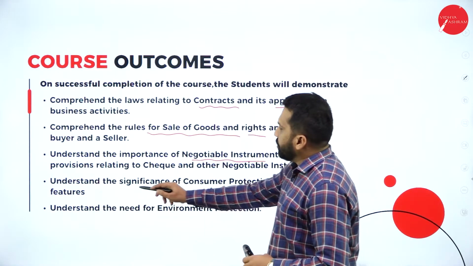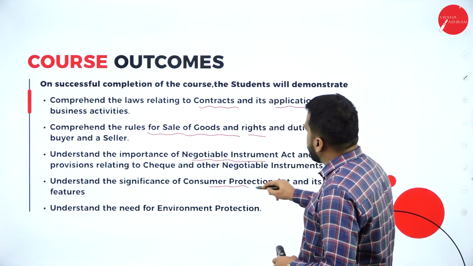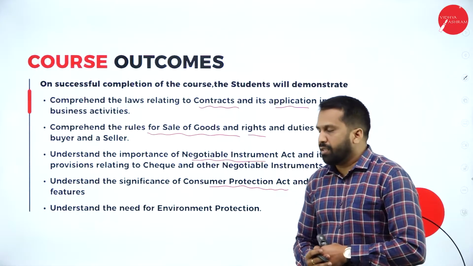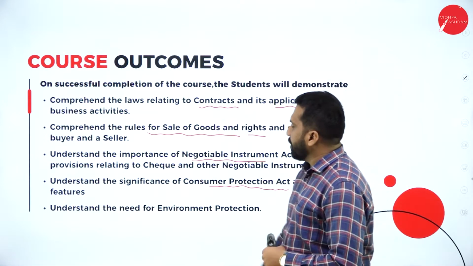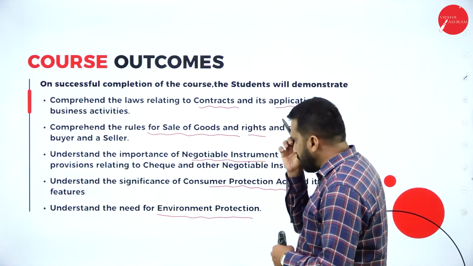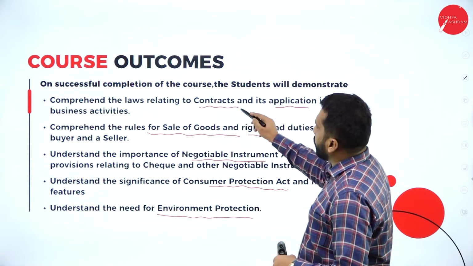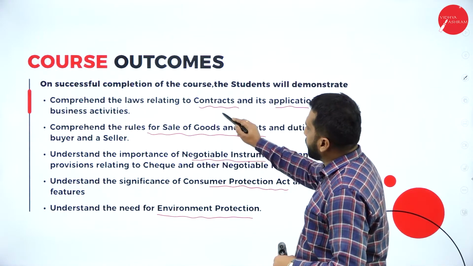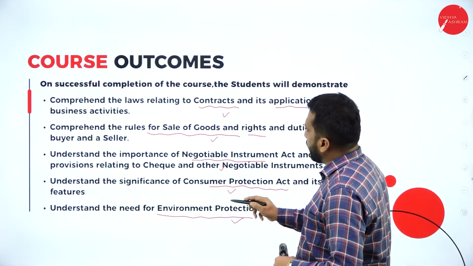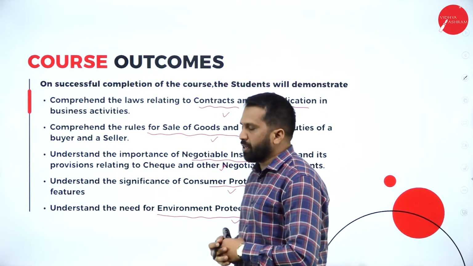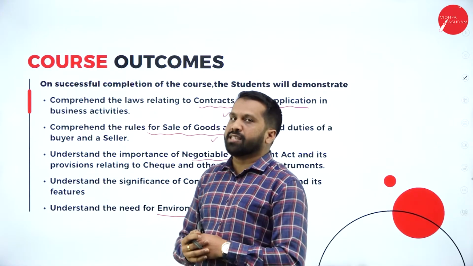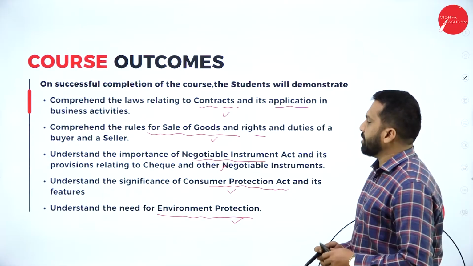Next, understand the significance of the Consumer Protection Act. It is also one of the parts of your Commercial Law. And the last one, the need of environmental protection. So we are going to learn Contract, Sale of Goods Act, Negotiable Instruments, Consumer Protection, and the last as well as important topic, called the Environmental Protection Act. These are the 5 concepts you are going to understand.